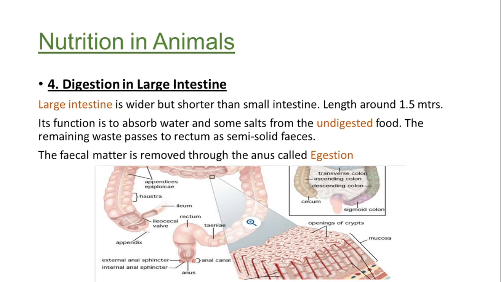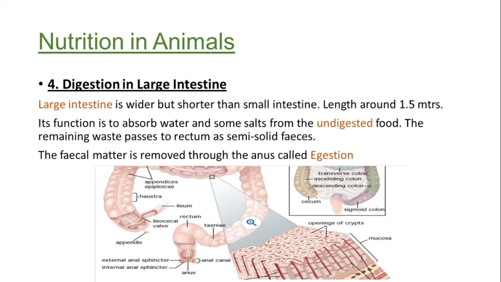What is the function of the large intestine? It is to absorb water and some salts from the undigested food, because the digestion already takes place throughout the alimentary canal, starting from mouth to small intestine.